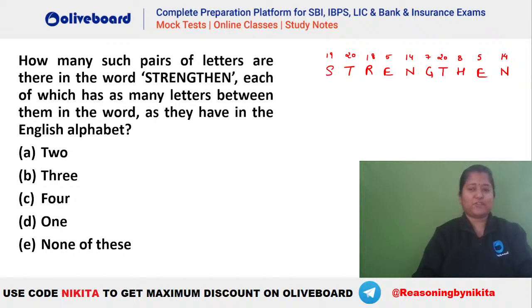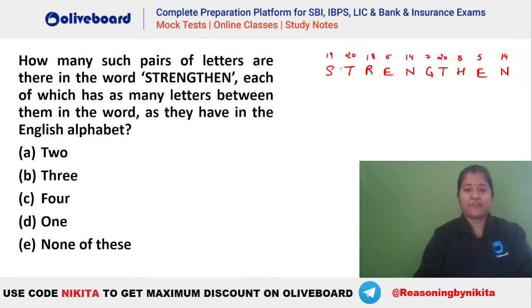So how many pairs do we have here? Now, pair of alphabets, guys. What is the meaning of pair of alphabets? You have to find how many such alphabets are there which have an equal number of characters between them in this particular word as they have originally in the alphabetical order.